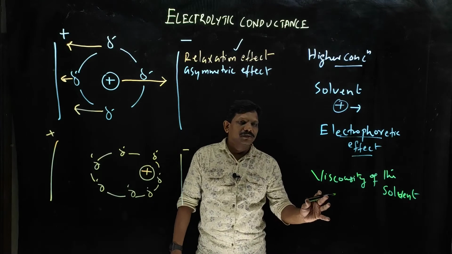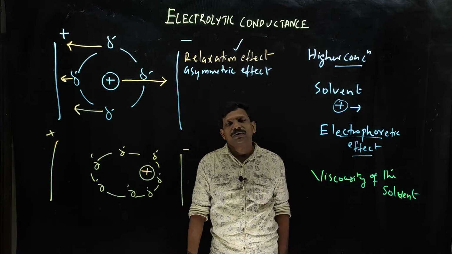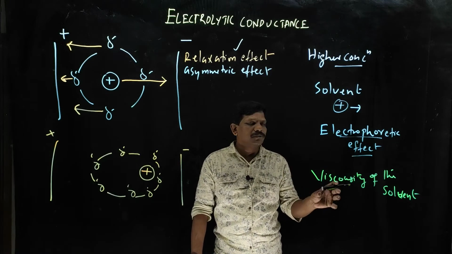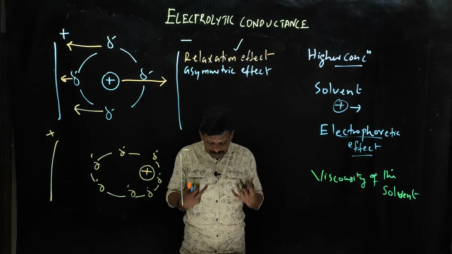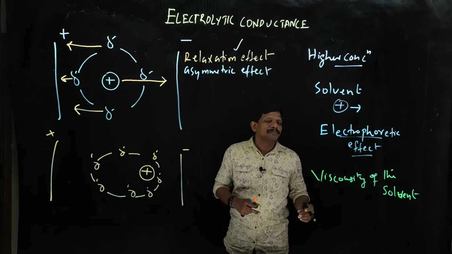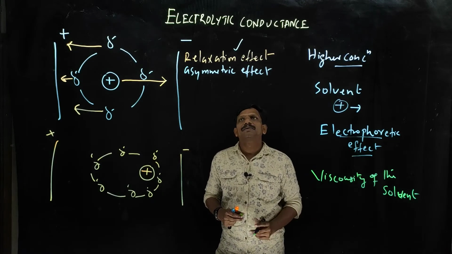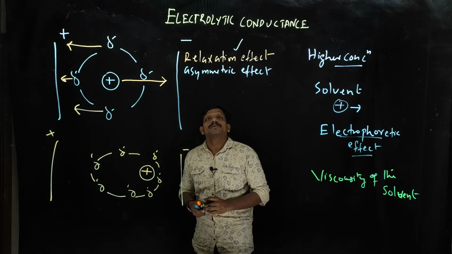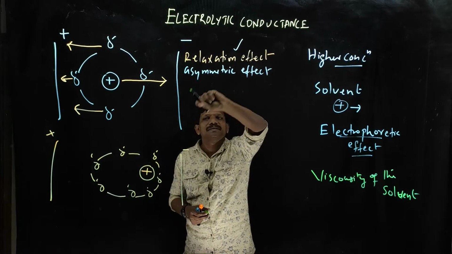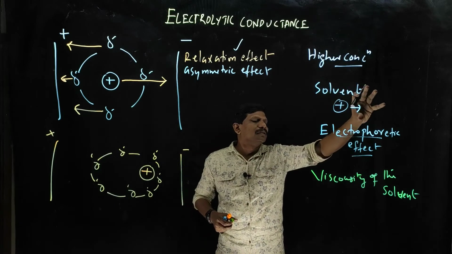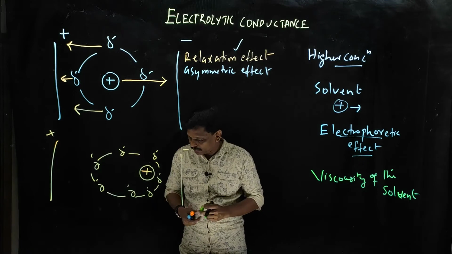There is a viscous drag on the movement, so viscosity affects the movement of the ions. If the solvent is more viscous, it is very difficult to move. That effect is called the viscous effect or the viscosity of the solvent. So there are three factors affecting the movement of ions: the relaxation effect or asymmetric effect, the electrophoretic effect, and the viscosity of the solvent.